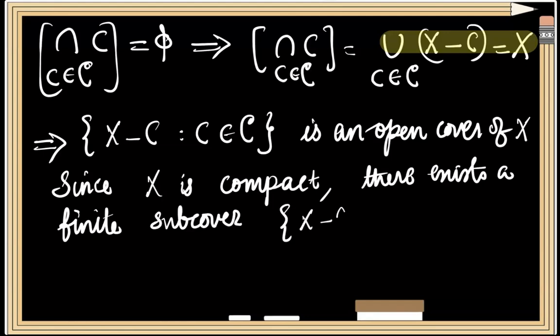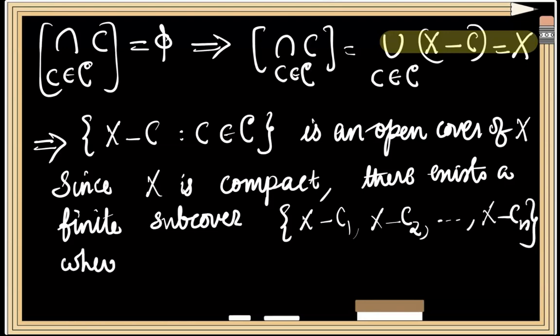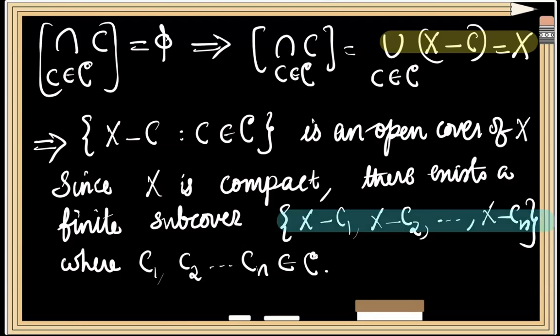Say X minus C1, X minus C2, etc., X minus Cn, where C1, C2, etc., Cn are all members of family C. Since this collection is a finite subcover of the space X, the union of these sets will be equal to the space X. That is, we can write the union of sets of the form X minus Ci, where i varies from 1 to n, will be equal to X.